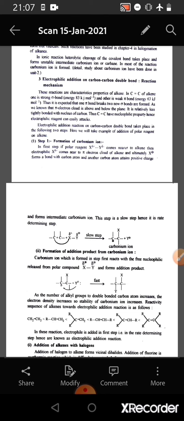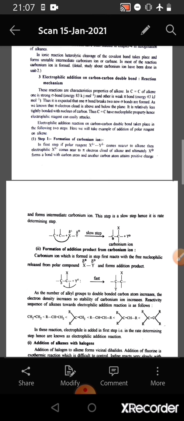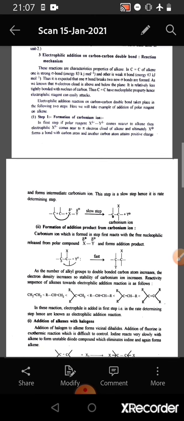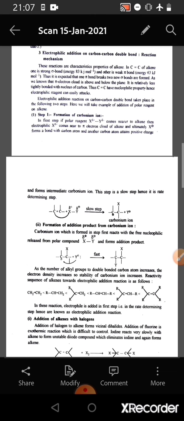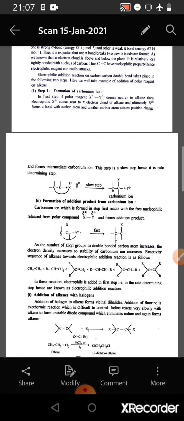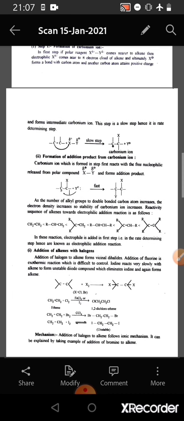If polar reagent XY comes nearer to alkene, in which X is carrying the partial positive charge and Y is carrying the partial negative charge, then electrophile X comes nearer to the pi electron cloud of alkene and forms a bond with a carbon atom, and the other carbon atom, which was previously bonded with the carbon atom attached to X with the double bond, attains positive charge and forms intermediate carbonium ion. This step is a slow step, hence it is a rate determining step.